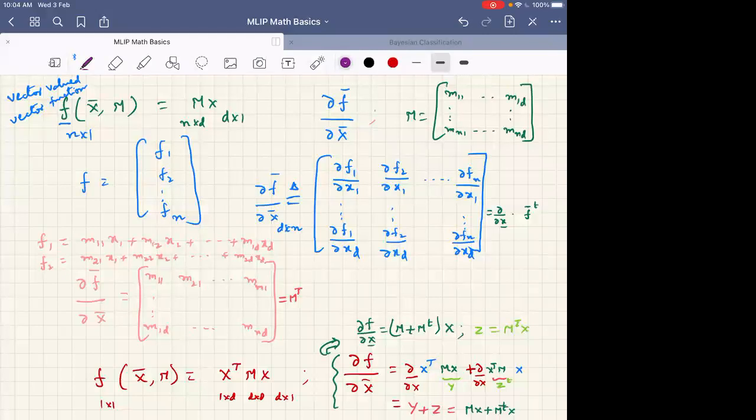This is more than looking at a UV rule. You should look at this as a partial derivative. Here, when we do x transpose Mx, we want the derivative with respect to x, dou f by dou x. I gave the UV rule as one of the easy-to-understand concepts, but it is more than a UV rule.